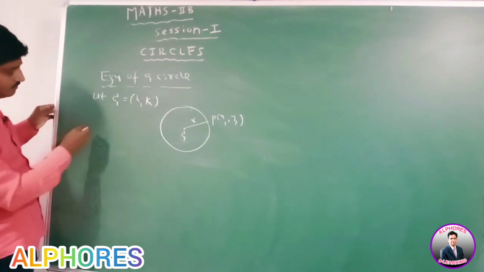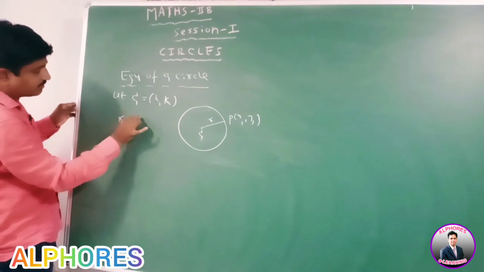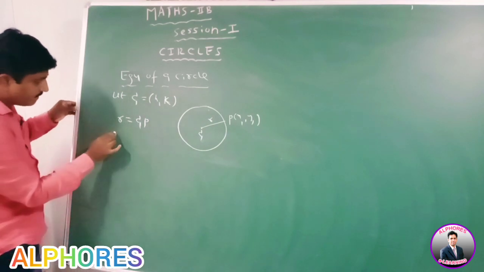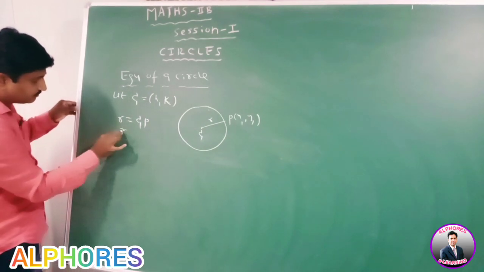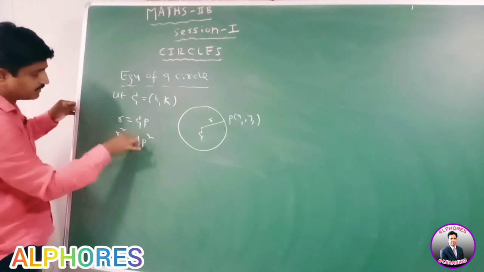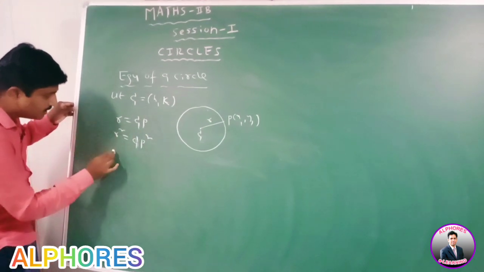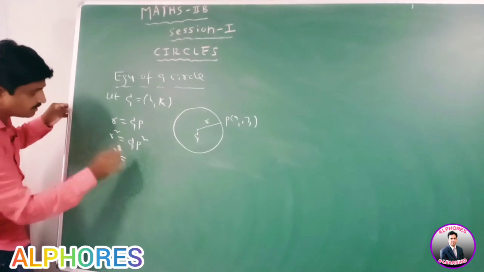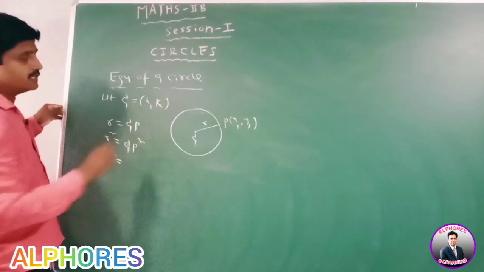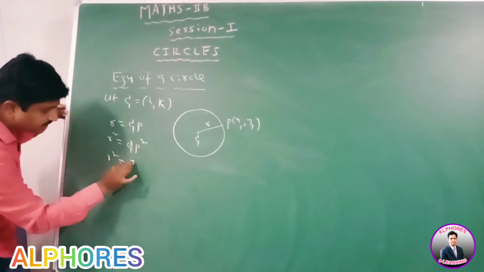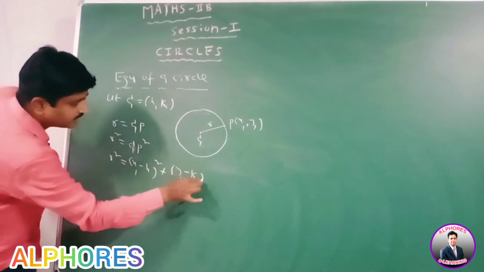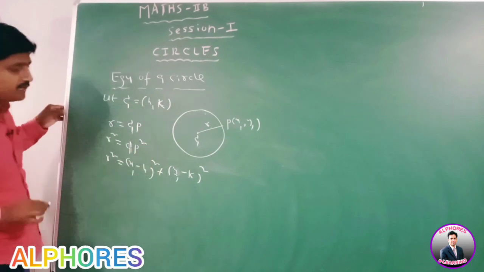From the diagram, observe here r equal to CP, so r square equal to CP square. Now C means h comma k, P means x1 comma y1. According to the distance between two points formula, r square equals x1 minus h whole square plus y1 minus k whole square.